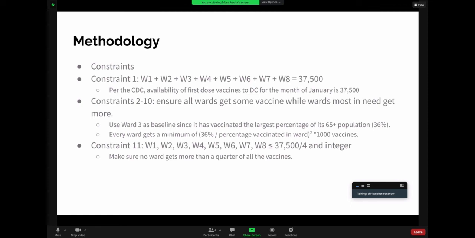allocated at this point. And then we didn't want any one ward to receive more than a majority of the vaccine that can be allocated. So we said that no one ward can receive more than a quarter of the total allocation. Next slide.